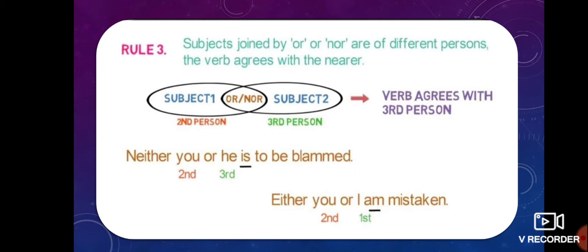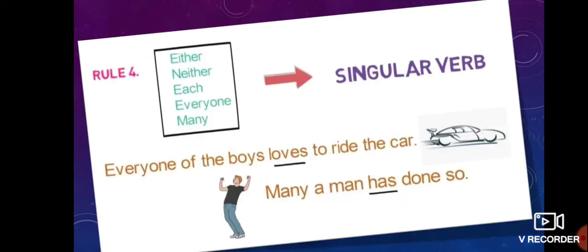If subjects are joined by or, nor, neither nor, or either or, the verb should agree with the second subject. Neither you nor he is to be blamed. Here you is singular and he is also singular, so you cannot write are. The second subject is he, so is is correct. Either you or I am mistaken. As the second subject is I, we write am. We cannot write are.